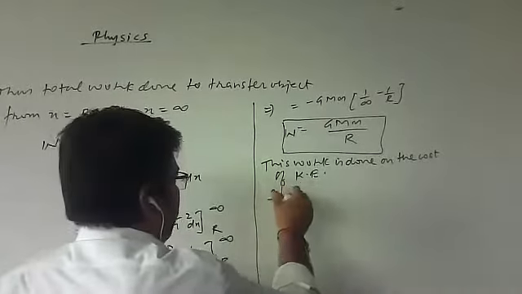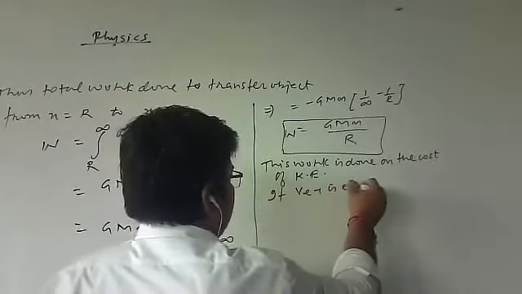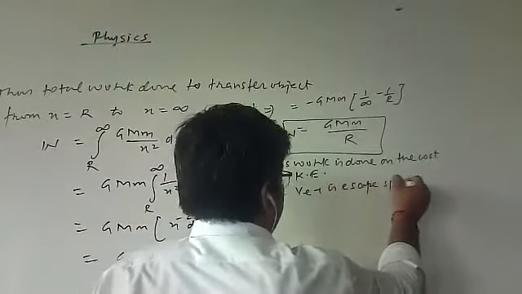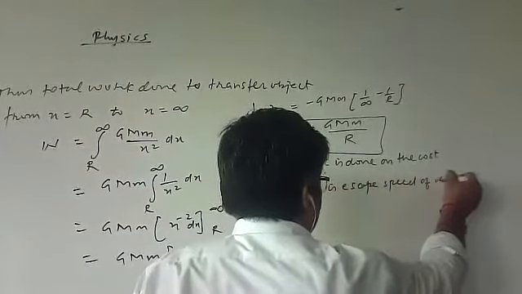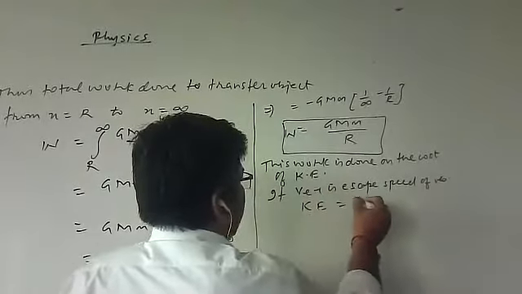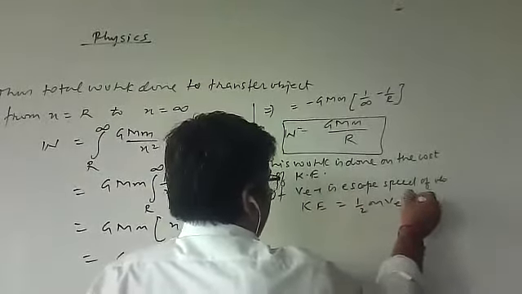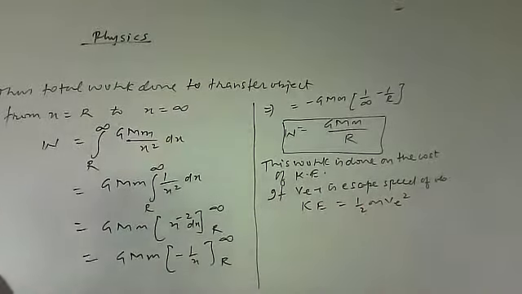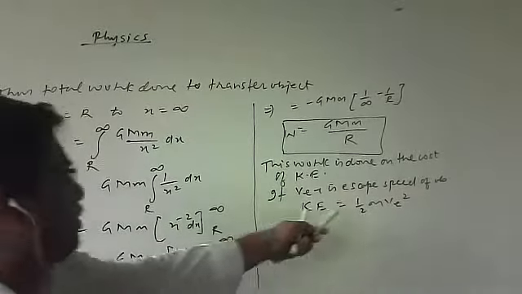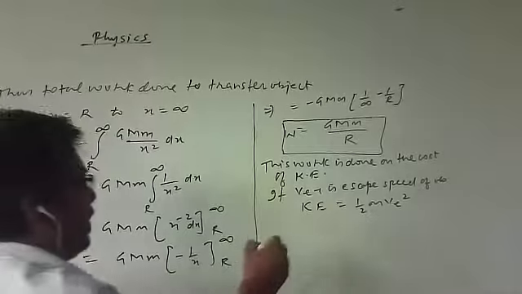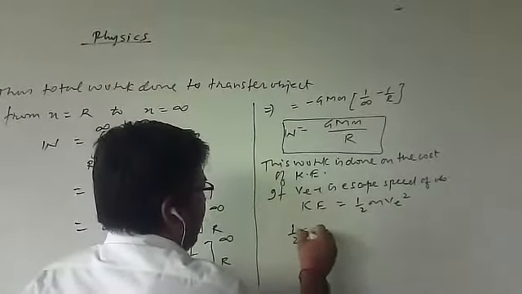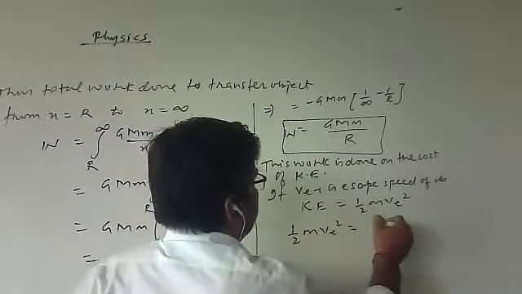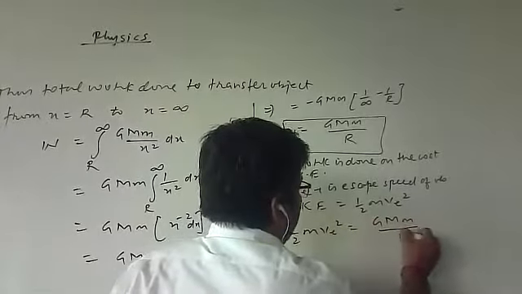If v is the escape velocity, the escape speed of the object, then kinetic energy is half mv². Now I need to relate this kinetic energy with the work done. So I will get half mv² is equal to GMm by r.